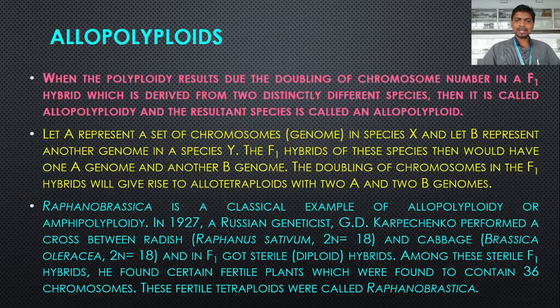The F1 hybrids are sterile hybrids, but among these sterile F1 hybrids, G.D. Karpechenko found certain fertile plants which were found to contain 36 chromosomes. Normally that F1 hybrid should possess 18 chromosomes, but he found certain fertile plants having 36 chromosomes, which means the chromosome number has been doubled. 18 into 2, that is 36. It is a tetraploid. So this resultant tetraploid, which is fertile, was called Raphanobrassica.